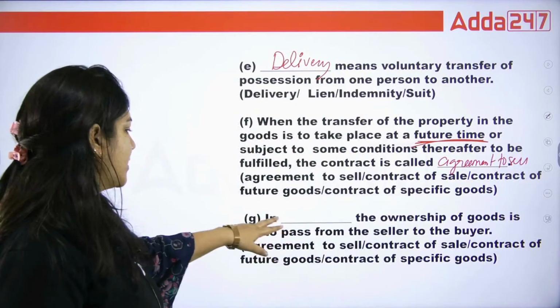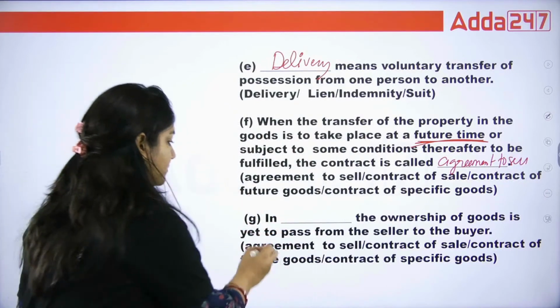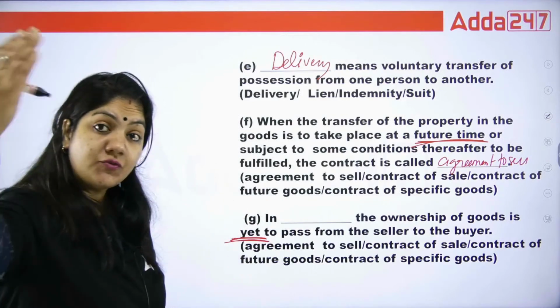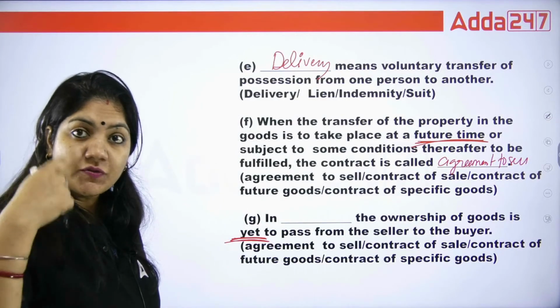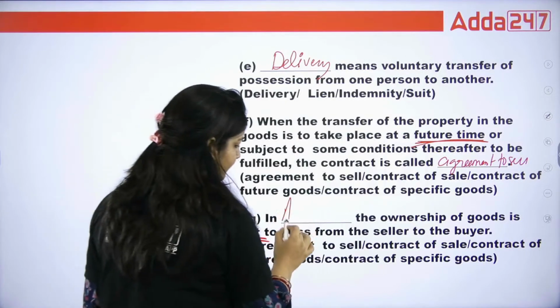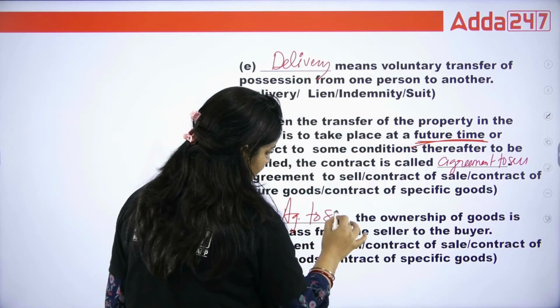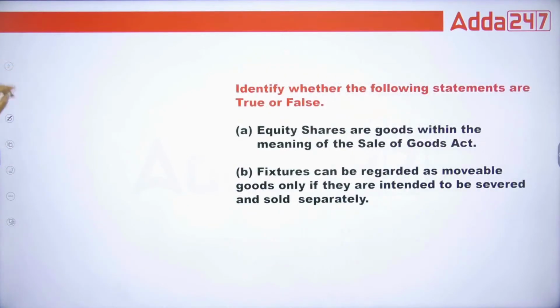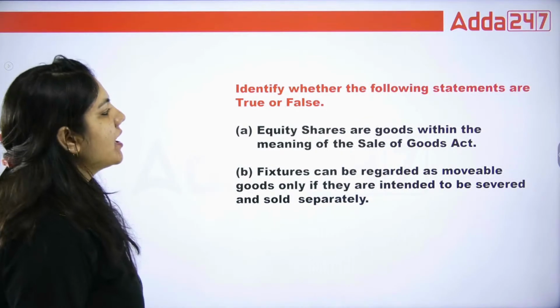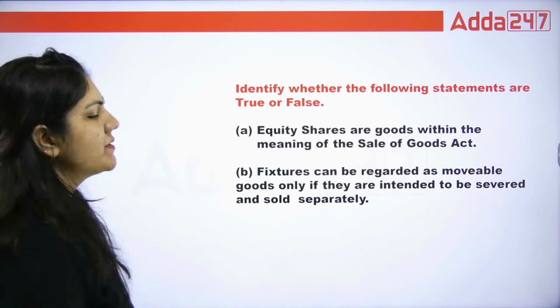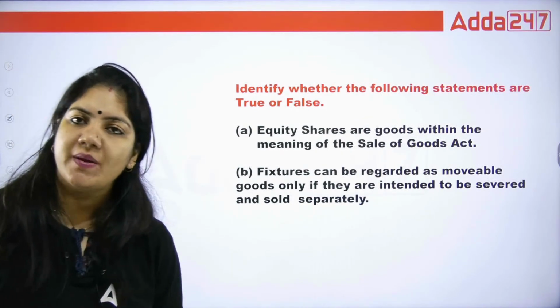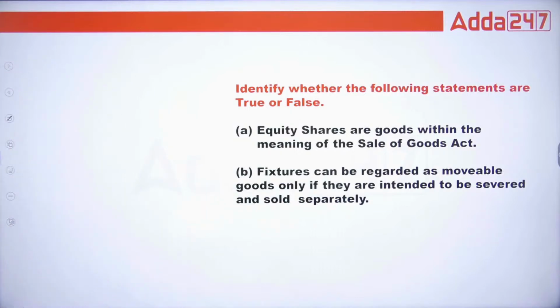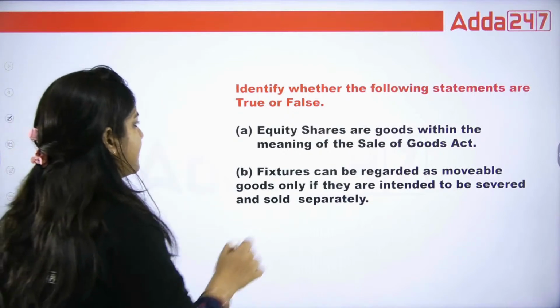In dash, the ownership of goods yet future. So if we are talking about future, that is called agreement to sale. Okay. Now, equity shares are goods within the meaning of the Sale of Goods Act. Just remember that shares are included in the definition of goods. Whether shares are equity or preferential doesn't matter, shares are goods.